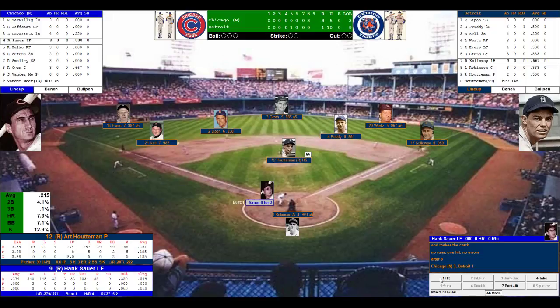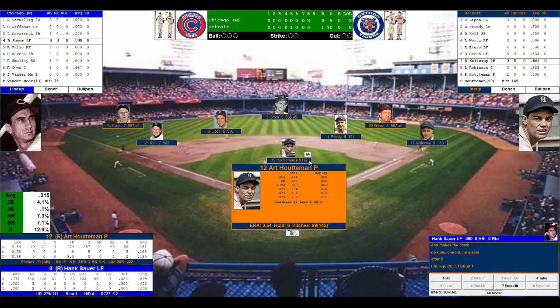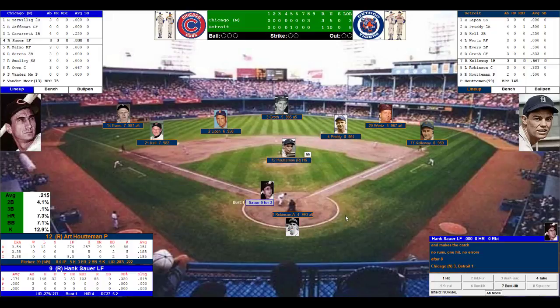We go to the top of the 9th. The Cubs lead the Tigers 3-1 and look to tack on some more. 2 up for the Cubs. Sauer, who just made that running catch up against the wall in left. Pafko and Serena. They will face Art Houtman, who's still out there. 99 pitches. Good for 145. Houtman, 8 innings, 5 hits, 3 earned runs. Walked 2, struck out 5.